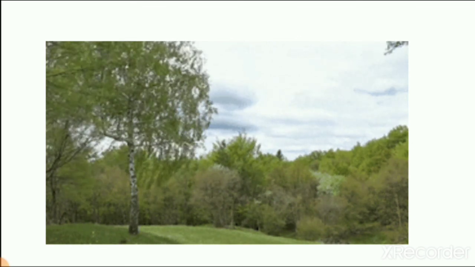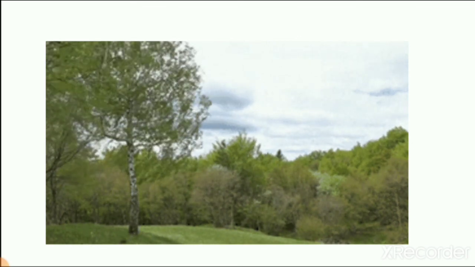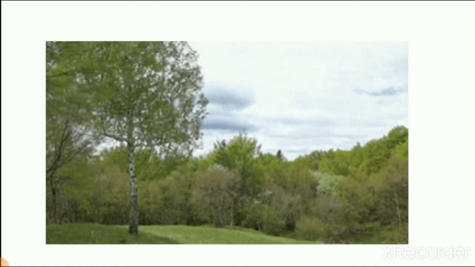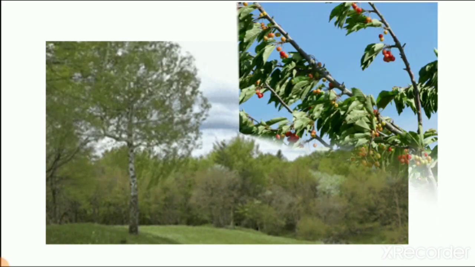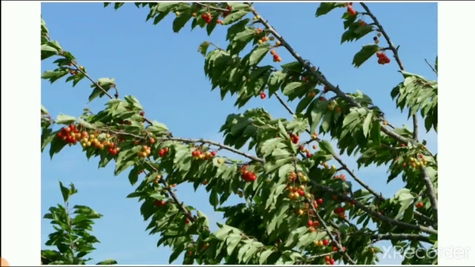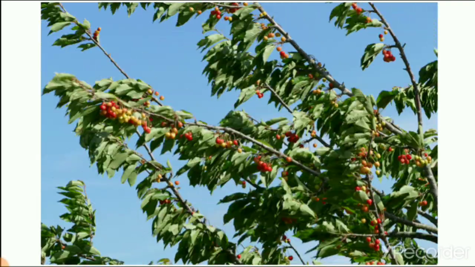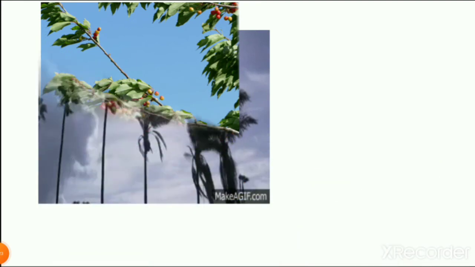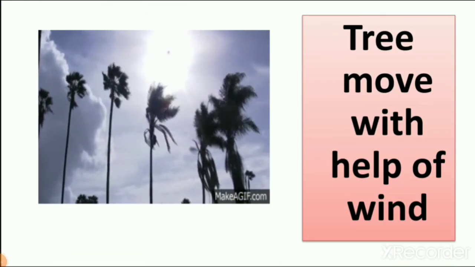Wind is not dangerous if it is slow, but when it starts blowing very fast, it is dangerous for everyone. Here you can see the picture of moving trees. Trees are moving because of wind. Right? So here you can understand what wind is.